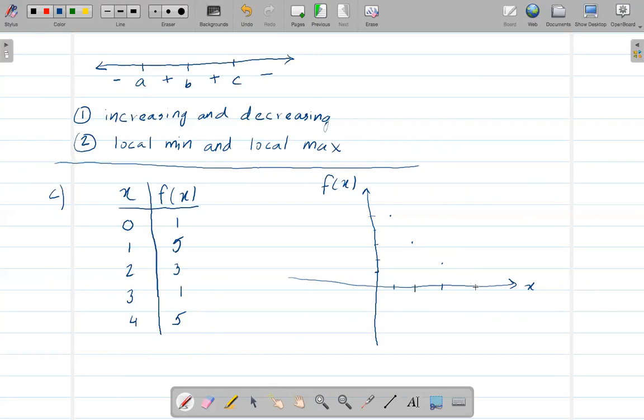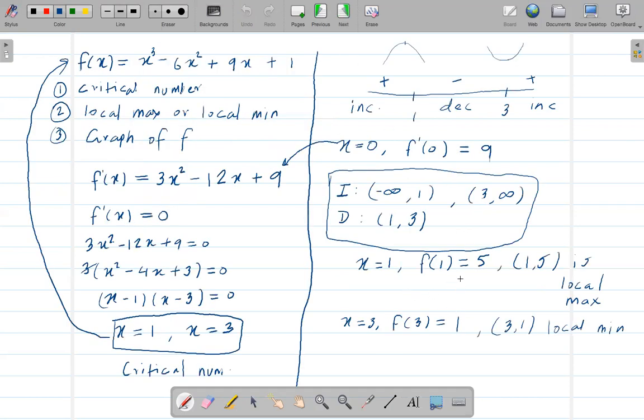And 4, 5 is somewhere down here. All right, so just make a graph. So the graph would look something like this, right? Something like this. Now, as I said, this is 1, this is 3. As I said in the previous part, 1, 5 is a local maximum, 3, 1 is a local minimum. So you can just label that here in the graph.